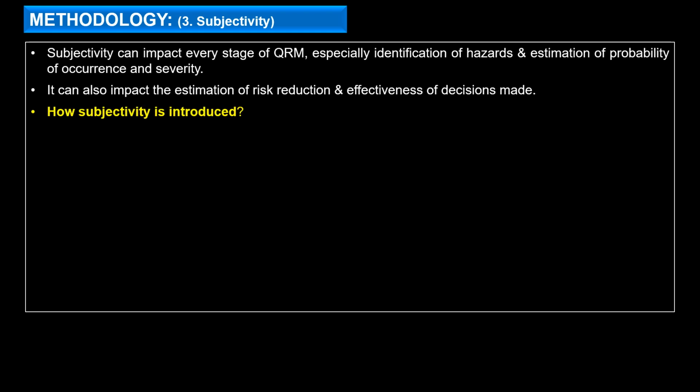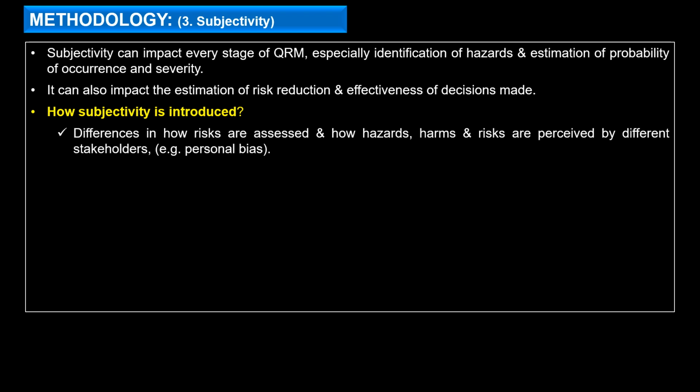So how can subjectivity be introduced during the QRM process? Differences in how risks are assessed and how hazards, harms and risks are perceived by different individuals. That is personal bias. This is the foremost criterion because different persons have different perspectives about risk based on their previous understanding and knowledge, and hence having a cross-functional team is very important.